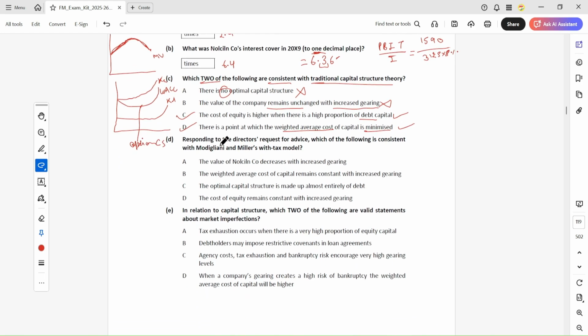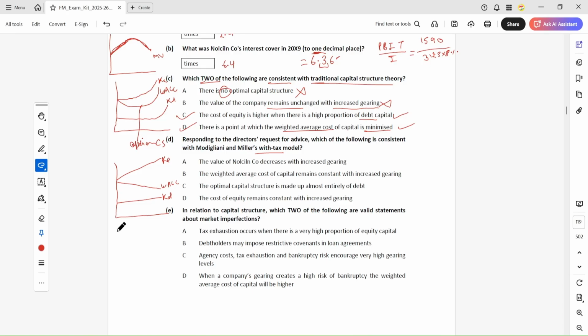Responding to the director's request for advice, which of the following is consistent with M&M tax? So in M&M tax, you draw the diagram. This is the WACC and this is the cost of equity. The value of the company decreases with an increase in gearing.